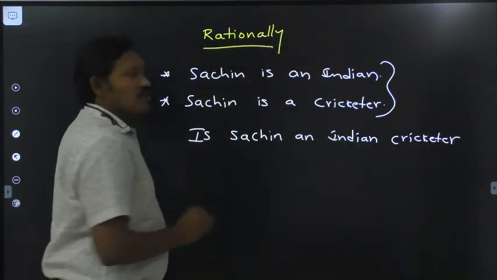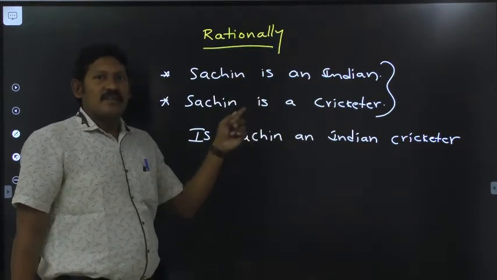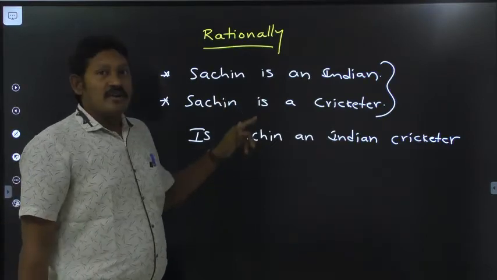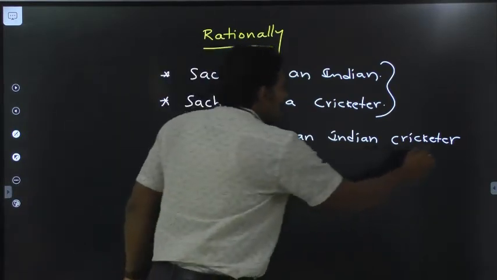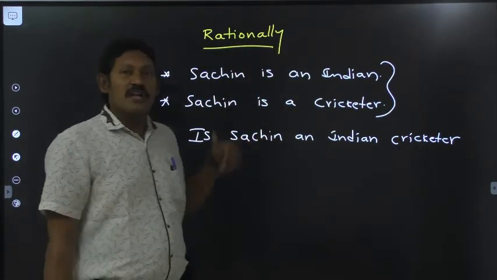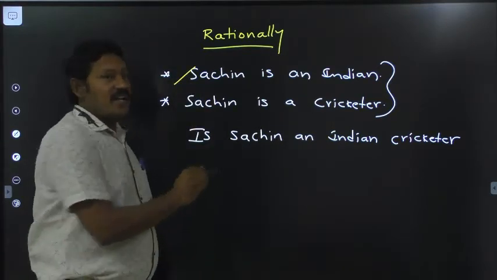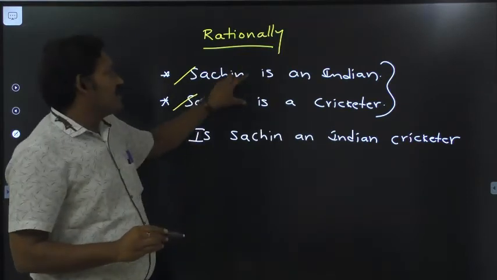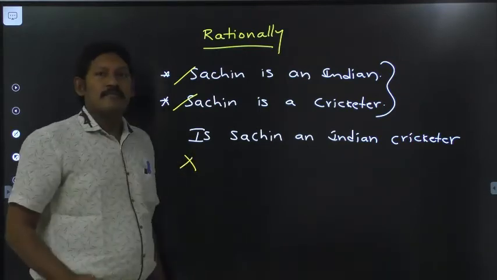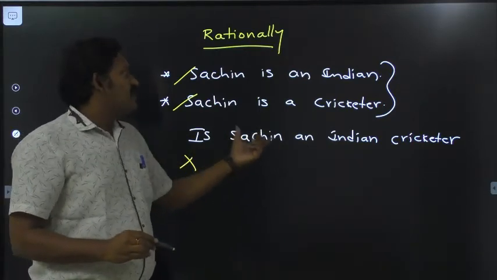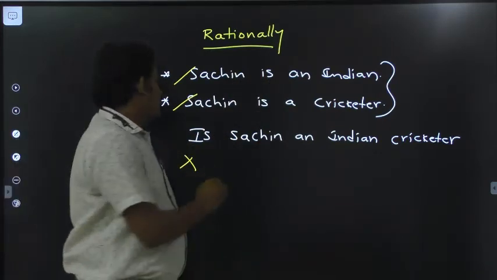So if a human being is given these two sentences, Sachin is an Indian, Sachin is a cricketer, definitely the human being says yes. But if we give the same to the machine, the computer is given two statements, Sachin is an Indian, Sachin is a cricketer. It will compare these two statements with what it has stored, and it will give the output as no. Why? Because this statement was not stored inside the machine.